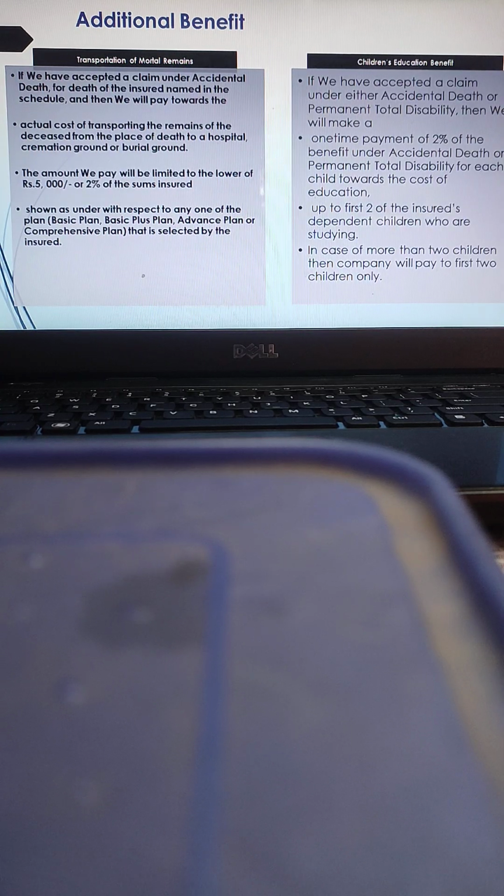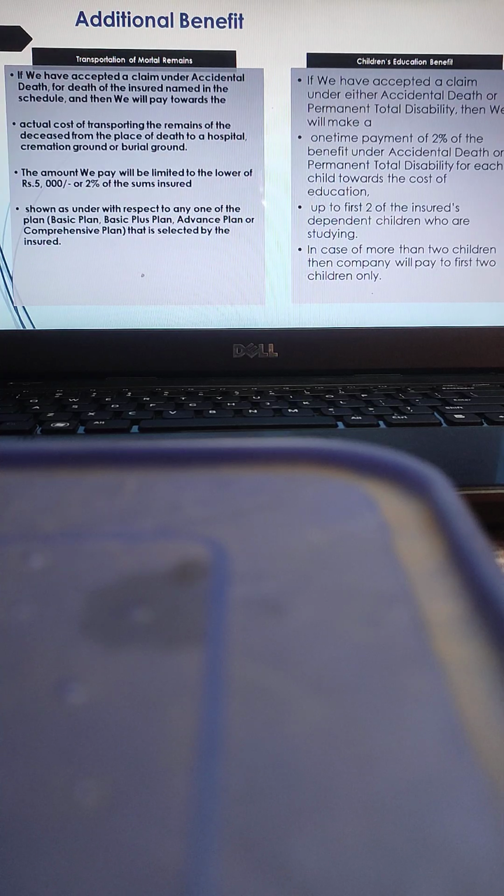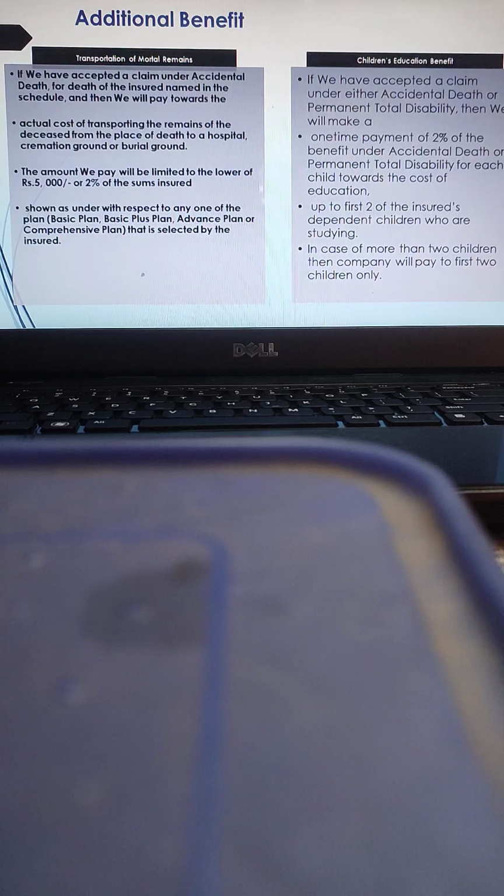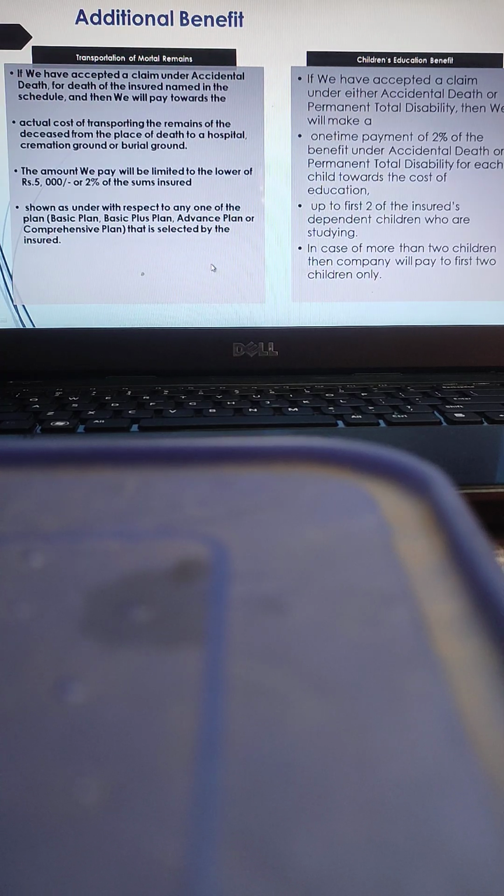So the amount the insurer will pay is limited to the lower of rupees 5,000 or 2% of the sum insured. This is payable only in case of death of the insured.